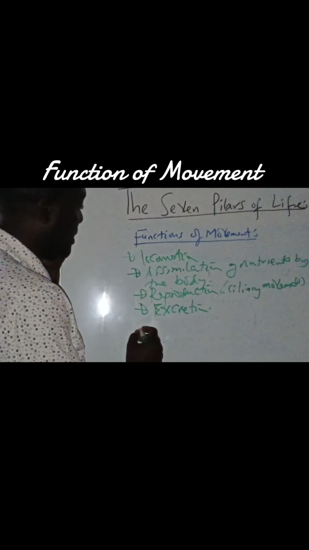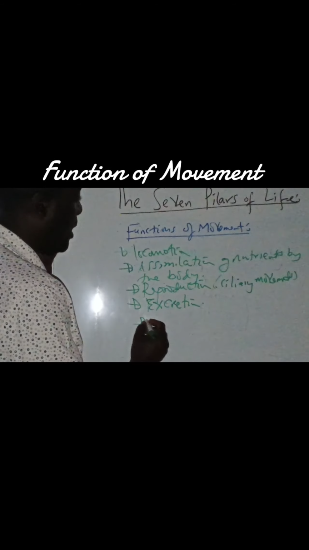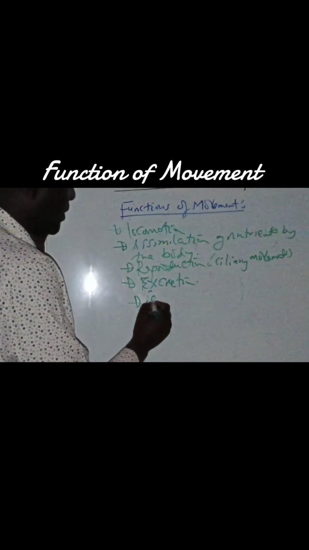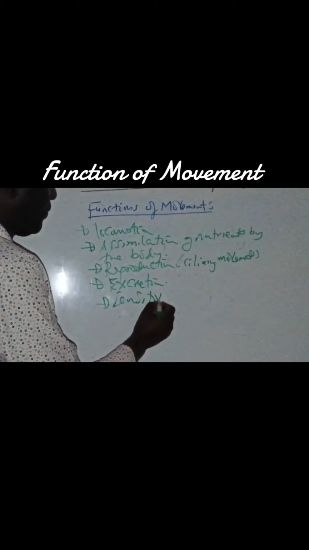Then another thing is movement allows sensitivity. Movement allows sensitivity to occur.